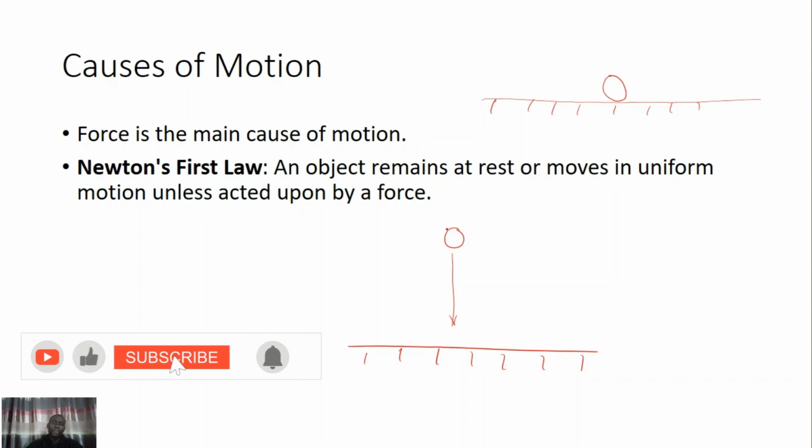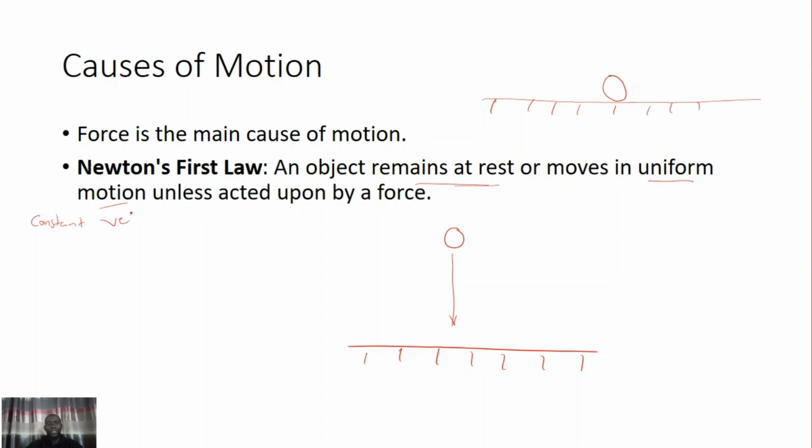Basically, what I'm trying to say is that according to the first Newton law of motion, a body moves only when an external force acts on it. It will continue to remain at rest or be in uniform motion. What is meant by uniform motion in this place is constant velocity, which we'll talk about later as we move on in the topic.